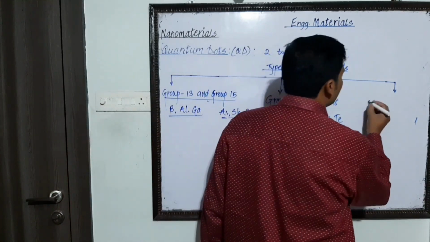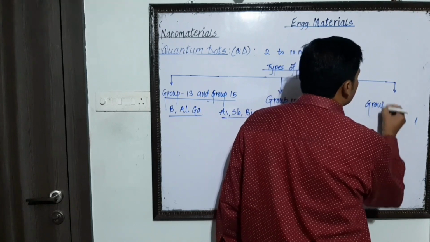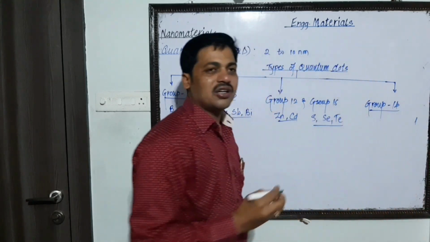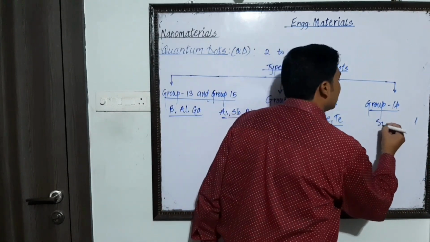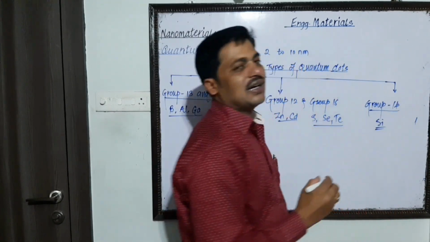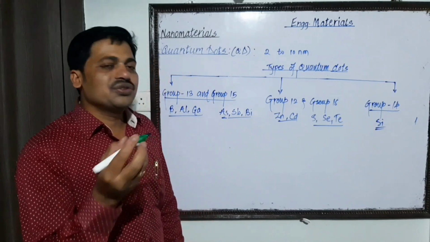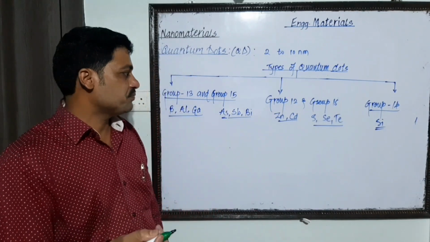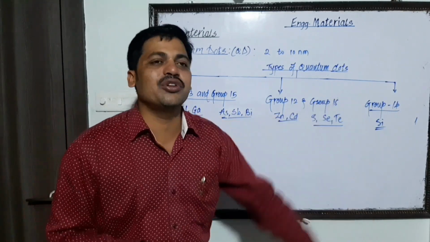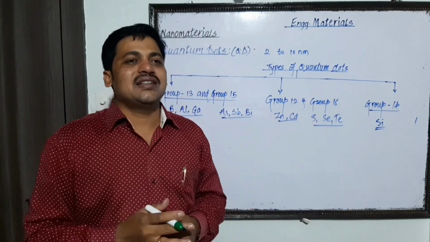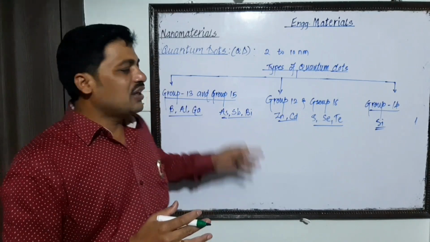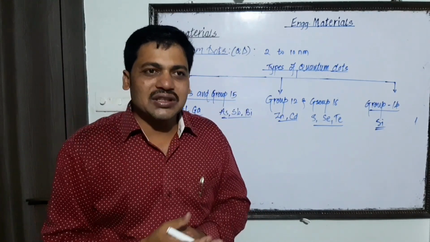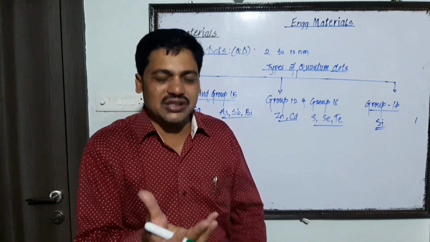And the last one is the group 14 semiconducting quantum dot. Basically silicon is used so as to synthesize that particular kind of quantum dot. So these are the three important types of quantum dots that are synthesized. Whatever the group 13 and group 15 quantum dot, basically it is used in case of data processing.